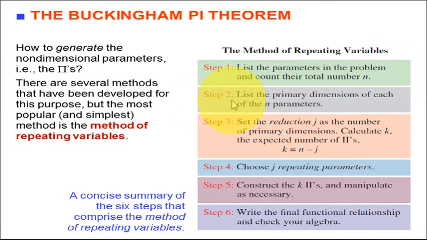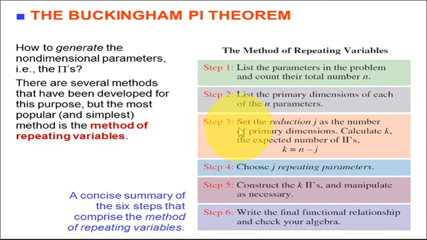Step 2, we list the primary dimensions of each of the n physical parameters. So we know there are 7 primary dimensions. Out of those, 4 are used in mechanical engineering. So you have to list those primary dimensions present in these n parameters.